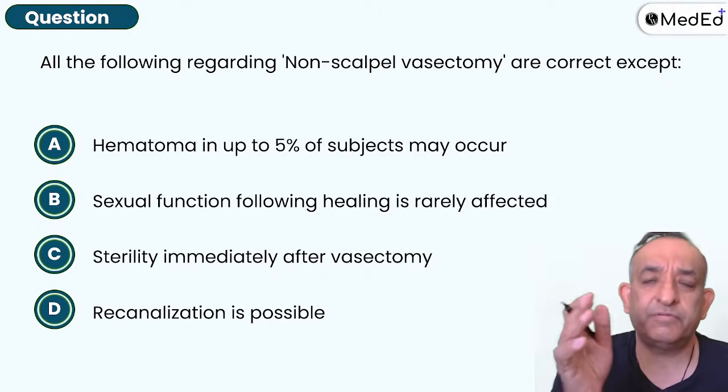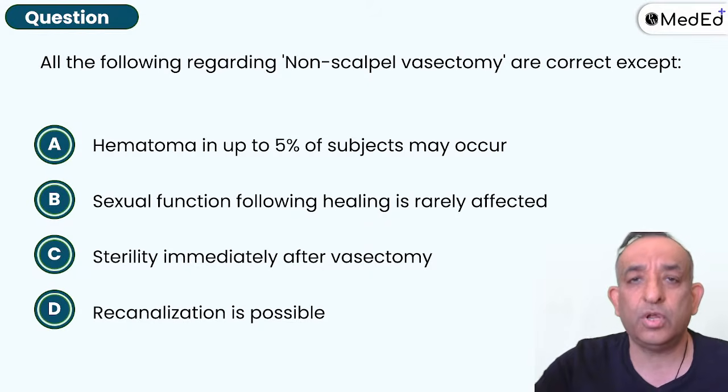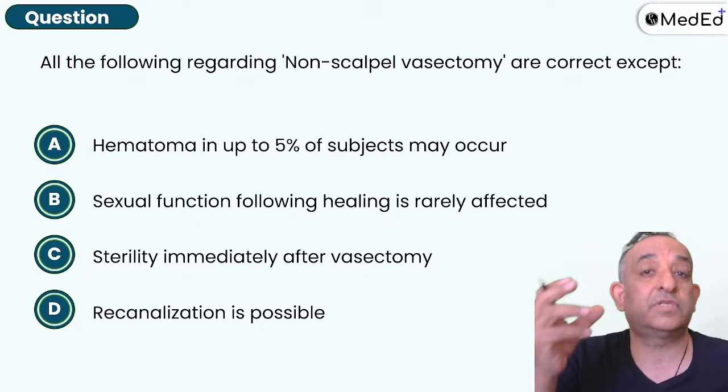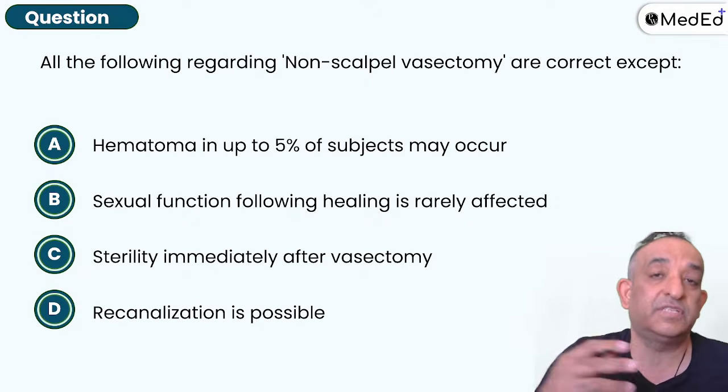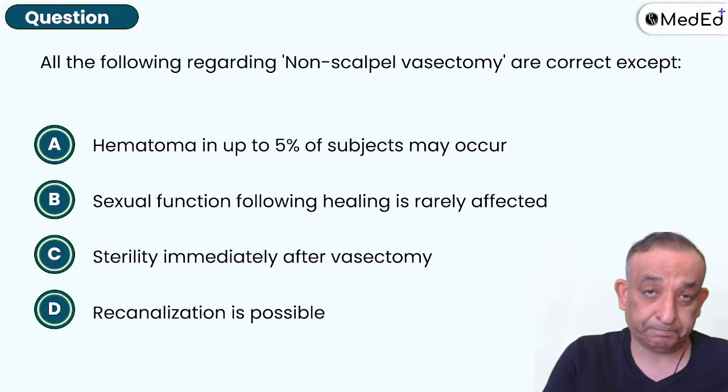Non-scalpel vasectomy, before I tell you more details, please promote non-scalpel vasectomy amongst all your relatives and friends who are married and have 2 children. Please go ahead, even if some people want a sterilization after 1 child. Please promote this because it's a much safer operation versus a tubectomy. So many women have died in tubectomies. You know that, and I know that.